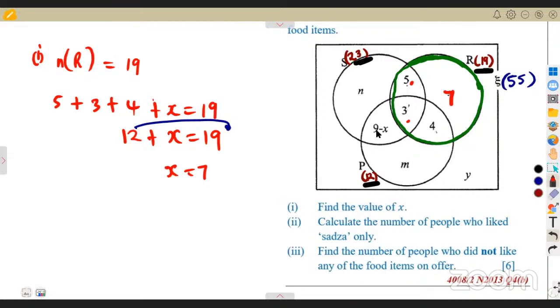So if this is 9 minus X, you are no longer saying there's an unknown there, because we have now the X, which is 7. So 9 minus 7, that is going to be 2. So here, there are 2 elements.